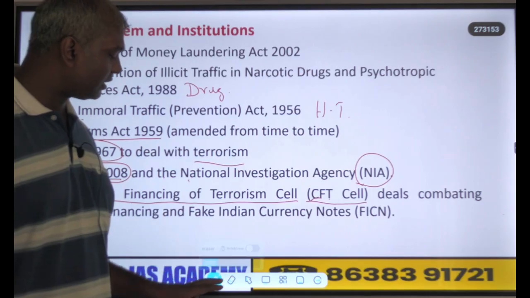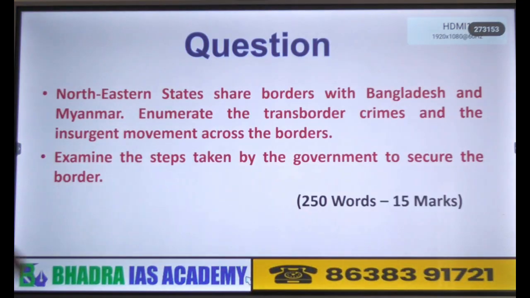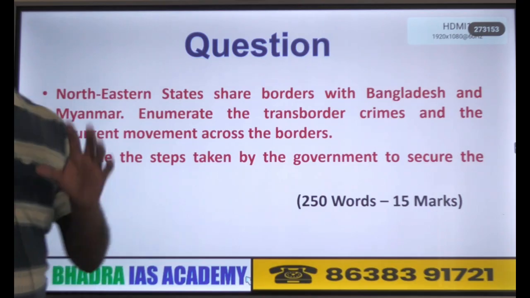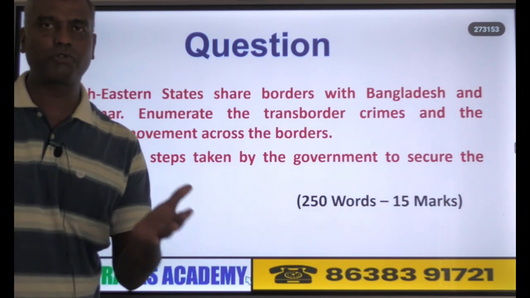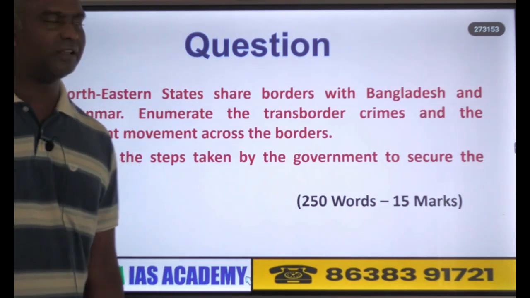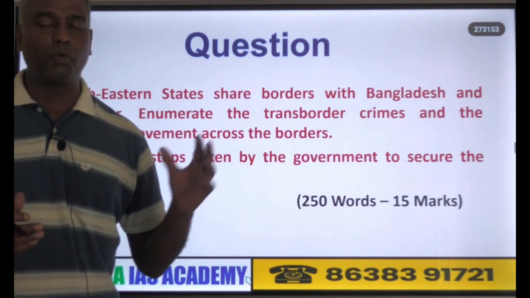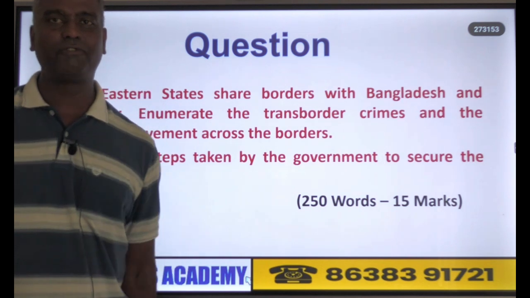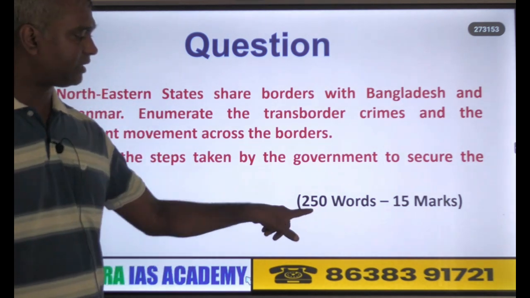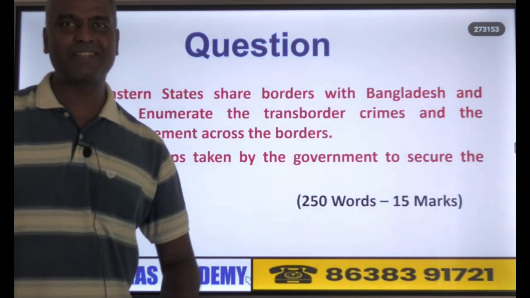So when in Mains you get a question like this in GS paper 5, which deals with Assam, and they also give questions from the Northeast in general. This is one question I try to give you with an explanation of how to write an answer for 250 words basically. So 250 words means you have to write a 4-page answer.